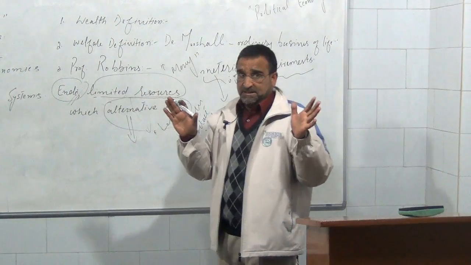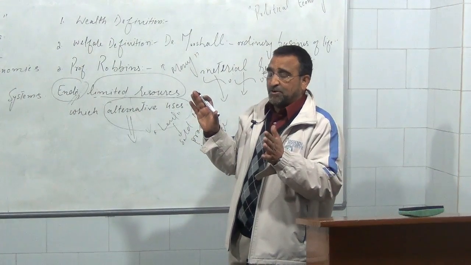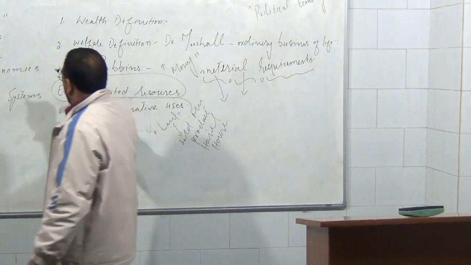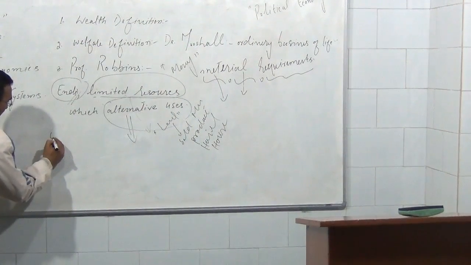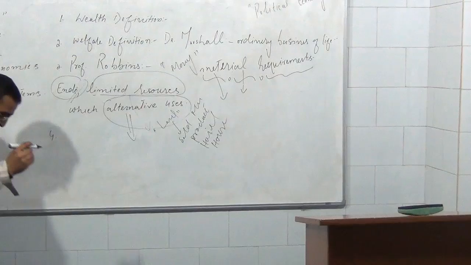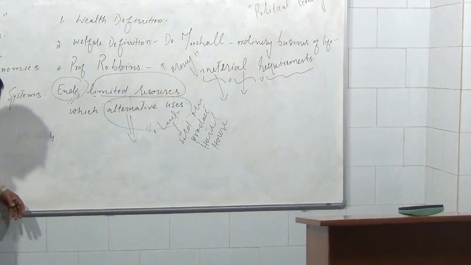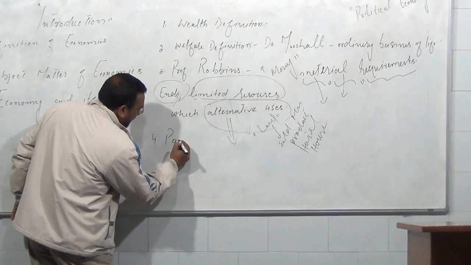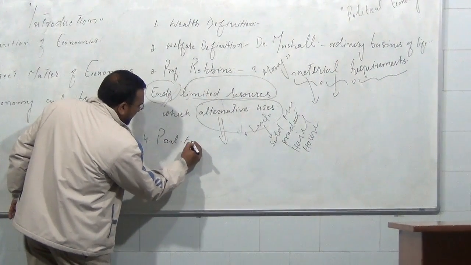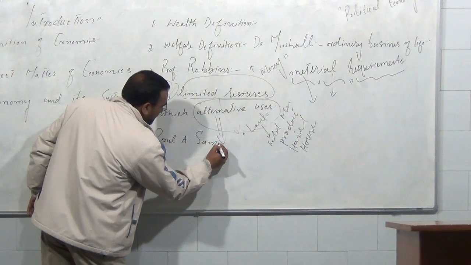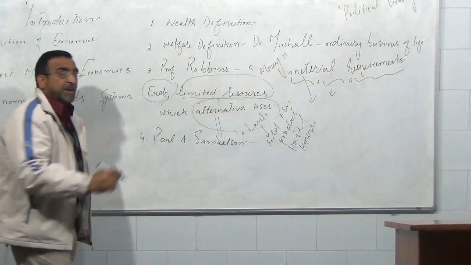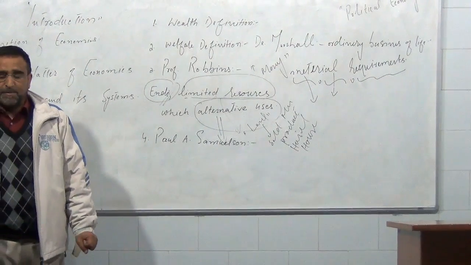It has not been criticized by the economists, but still one more economist, the fourth economist, Paul A. Samuelson, gave one more definition of economics.